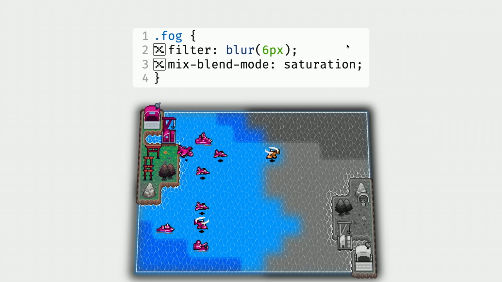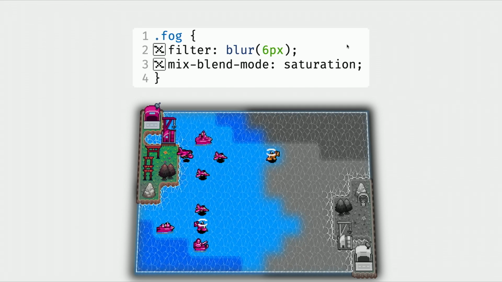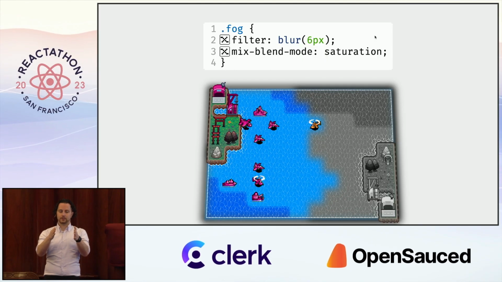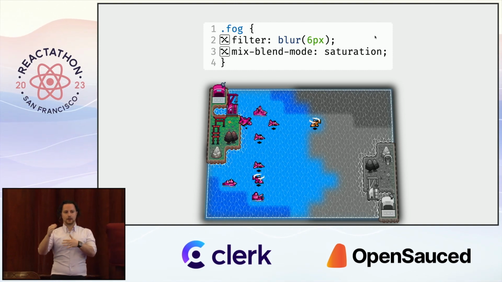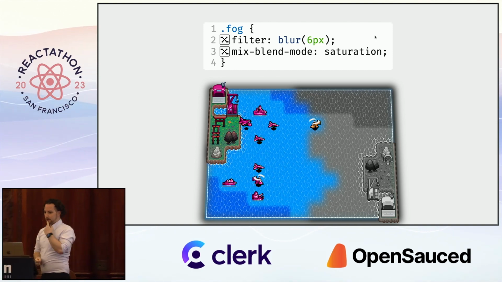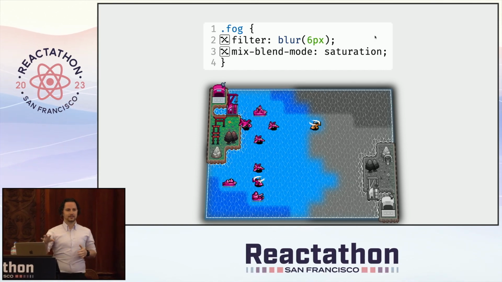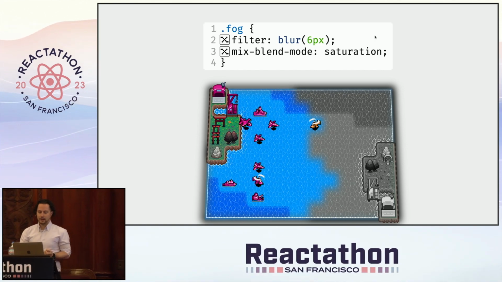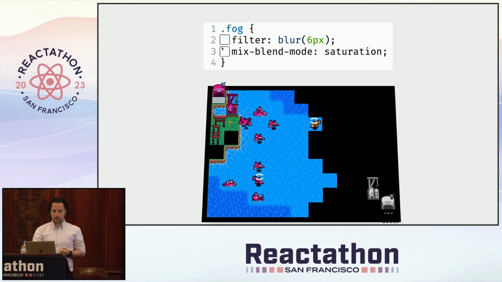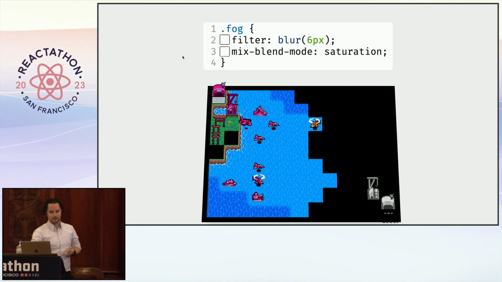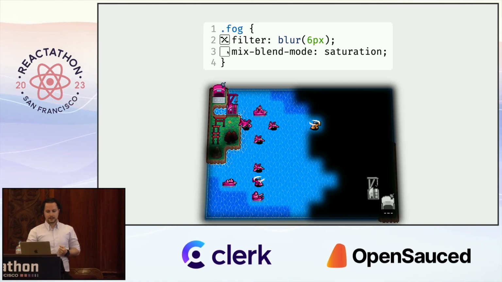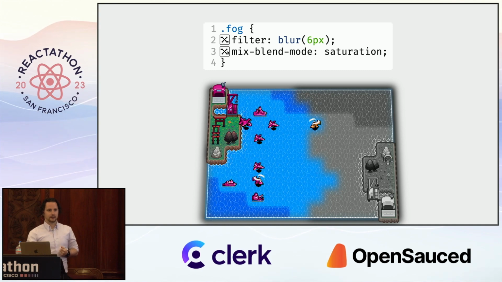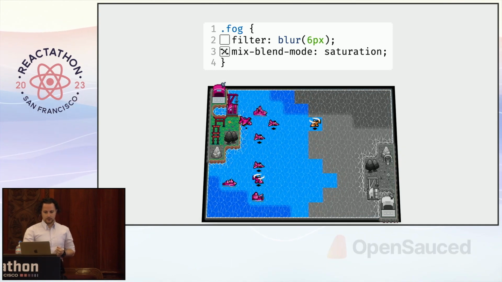So one of the interesting things is that in games like this, you have something called fog of war. Fog means that all your units have a limited range of visibility, and you cannot see anything that's outside of that range, and that's the fog. I went through a few iterations, but this is the simplest and most fun implementation that I've found. So this is how I'm rendering the fog. It's just a bunch of rectangles again. And then I apply a blur filter on it, and then I merge that layer into the layer below it to make it grayscale. It's pretty fun to play with this.